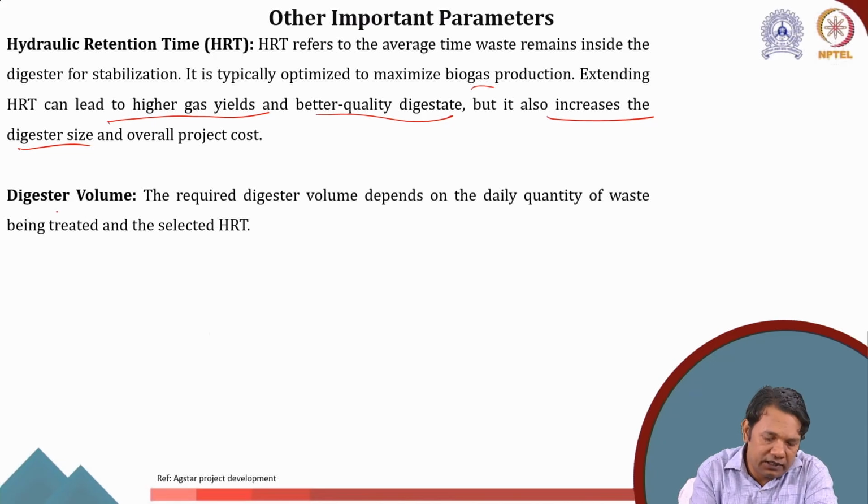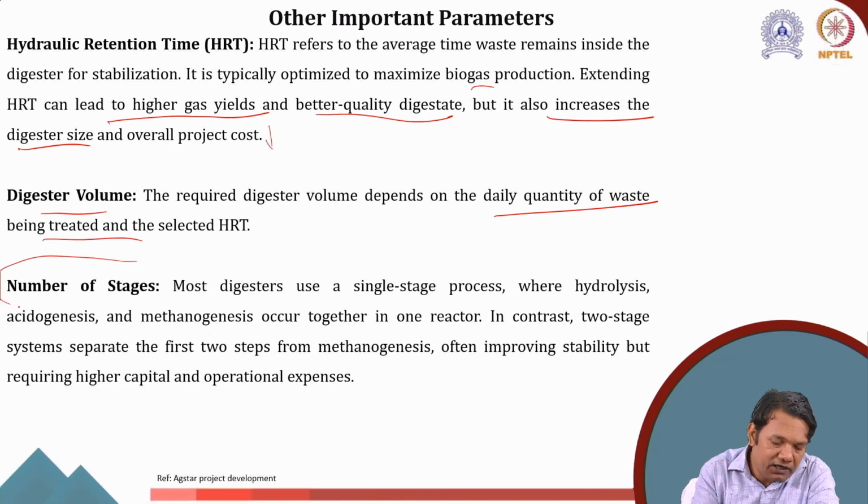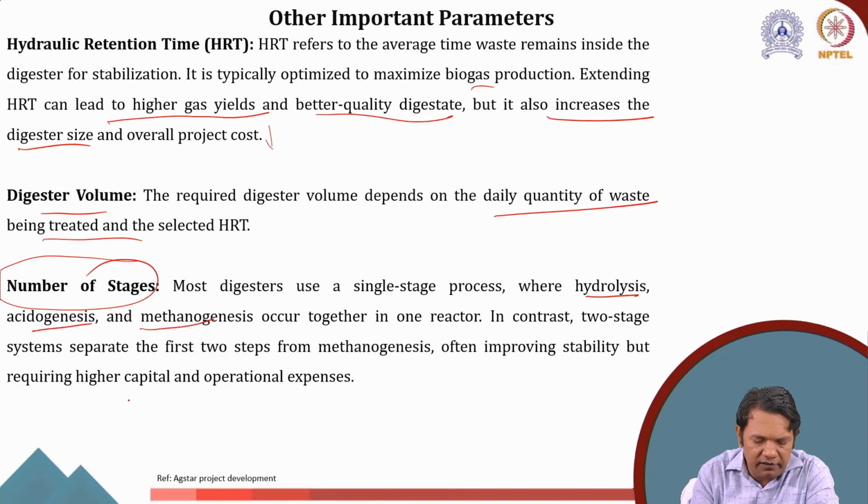The other factor is the digester volume, which is directly correlated with the hydraulic retention time. The digester volume required depends on the daily quantity of waste being treated and the selected HRT. Besides that, the number of stages also affects the design parameter. In most cases, a single stage process is used, where hydrolysis, acidogenesis, acetogenesis, and methanogenesis all happen together in one reactor.